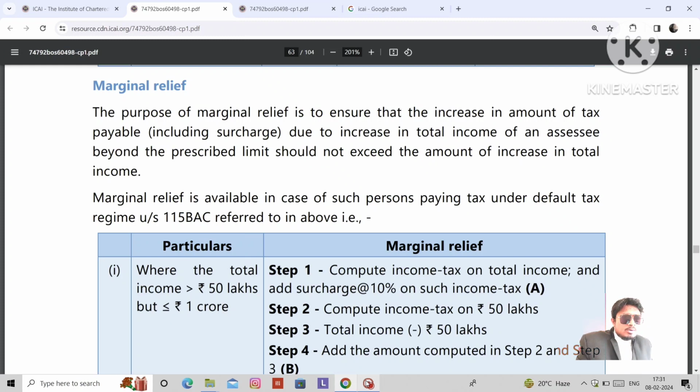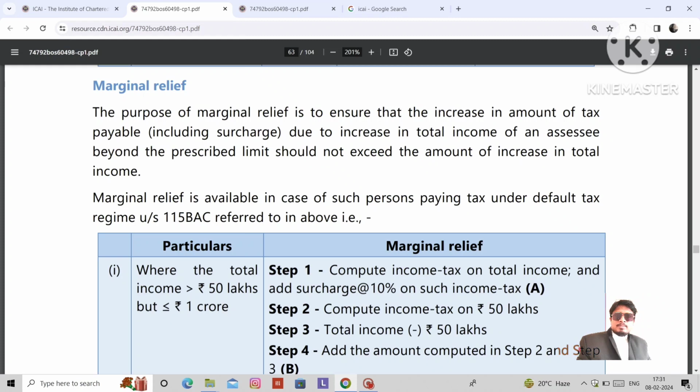For a few people, whose income is just 50 lakhs 50,000, 51 lakhs, 52 lakhs, 53 lakhs, 54 lakhs, 55 lakhs, like that, just above the limit, they need to pay surcharge along with income tax. This is unfair, no? Because of that 50,000, that 1 lakh, that 2 lakhs, they need to pay extra tax called surcharge.